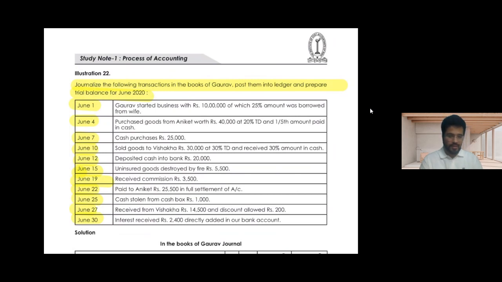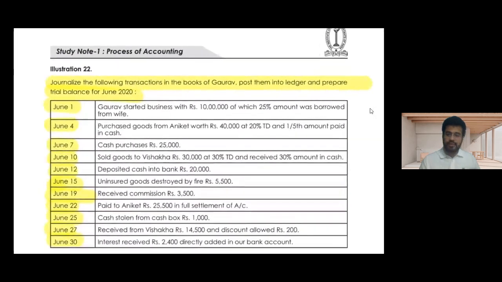Okay, so I will read out the transactions and we will do a journal entry orally so that we can understand. Then we can see the ledger postings, prepare the trial balance, the balance sheet and the P&L. First, confirm that everyone is able to see the screen and audio and video are perfect.